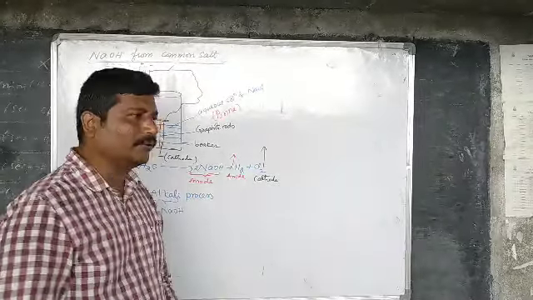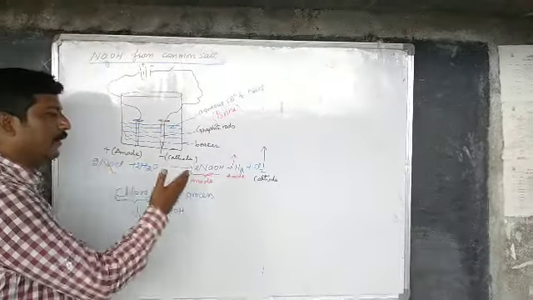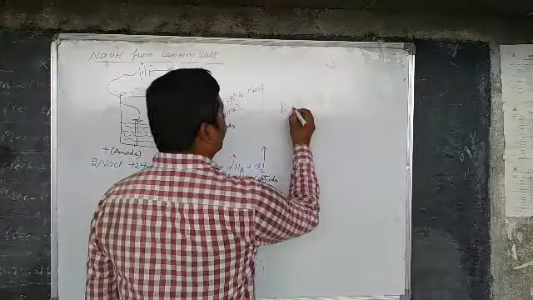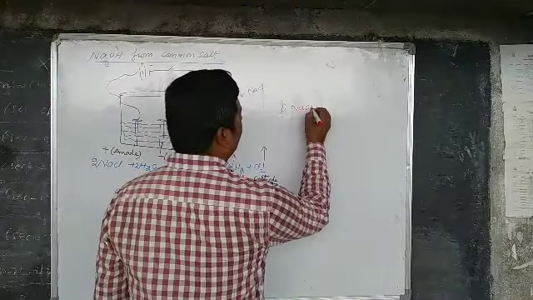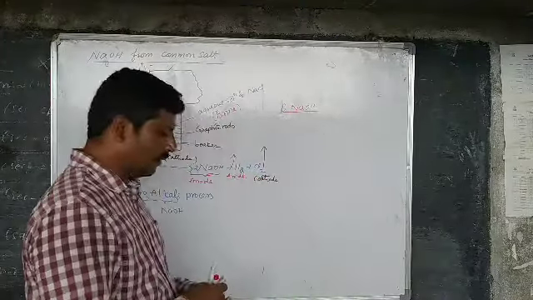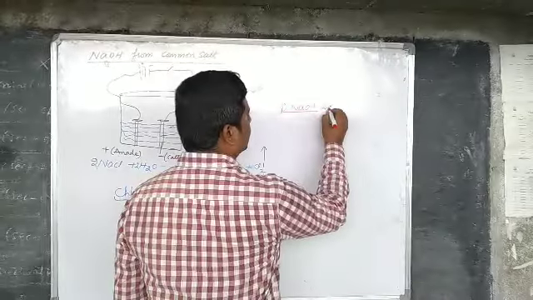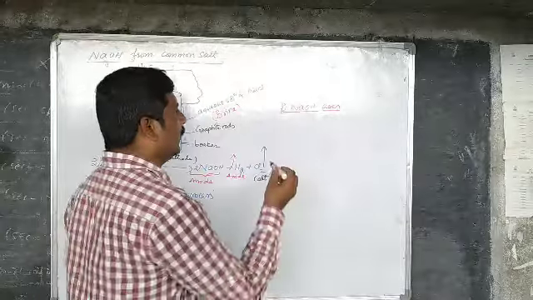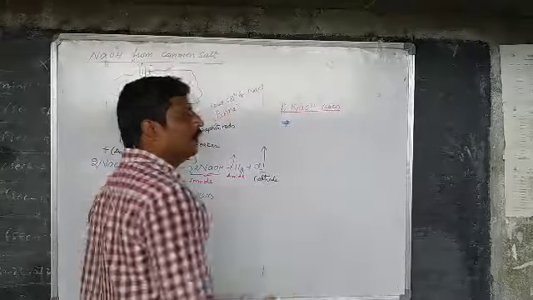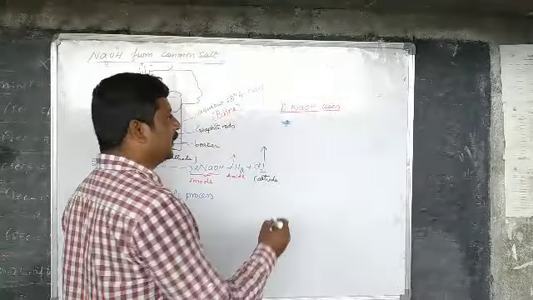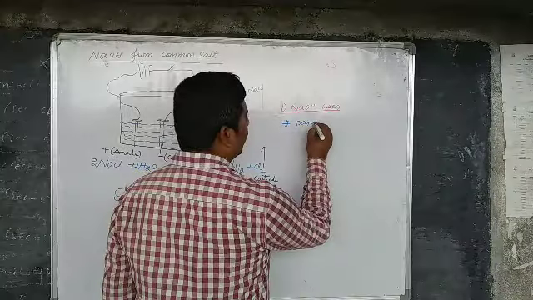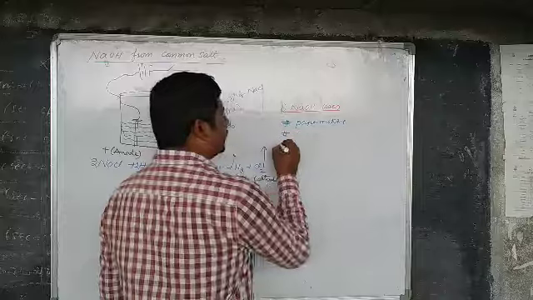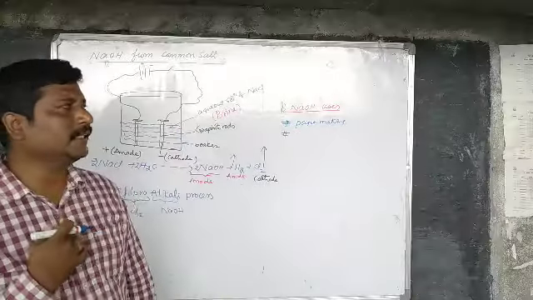Let us know the uses of chlorine, hydrogen, and sodium hydroxide. First we discuss the uses of sodium hydroxide. Number 1, it is used in paper making. Next, it is used in degreasing metals.